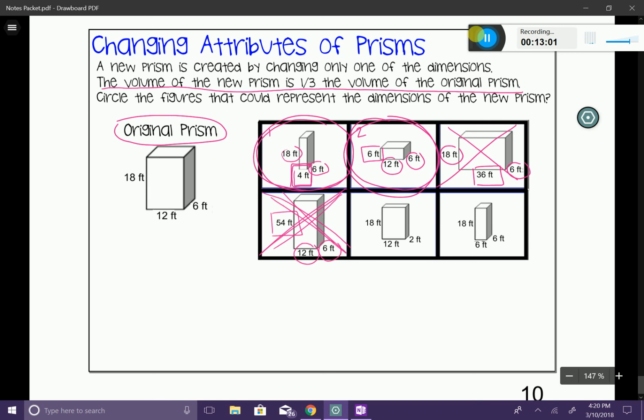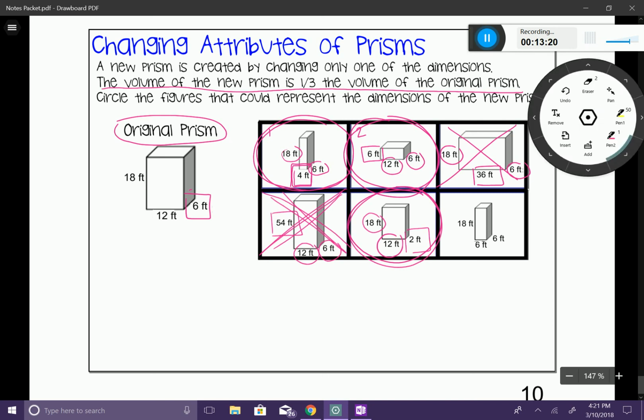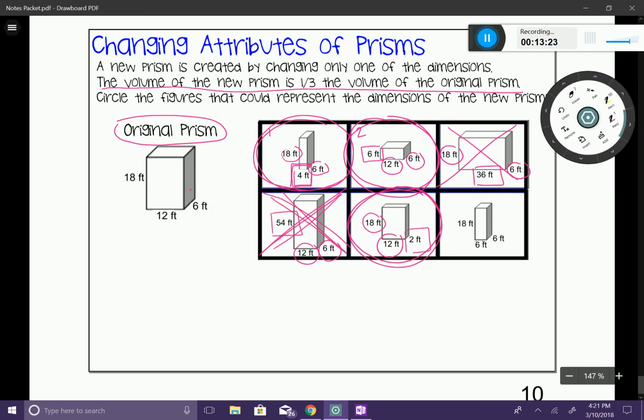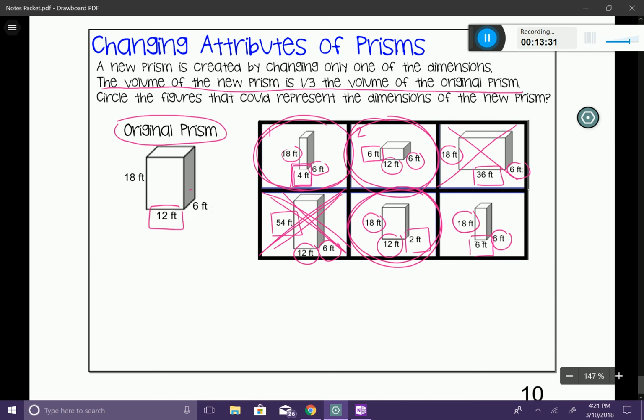All right, the next one, I'm going to go ahead and find my matching dimensions. Here they are, and then I'm going to focus my attention on that third one. If I have a 2 here, 2 is 1/3 of our original. So this is going to be one of our answer choices as well. And the last one. Alrighty. I'm going to go ahead and match up our original. Here they are. And here is the side length that is different. And you can see that from the original, it was cut in half. Well, we're not looking for a half, we're looking for a third. So this is not one of our answer choices.